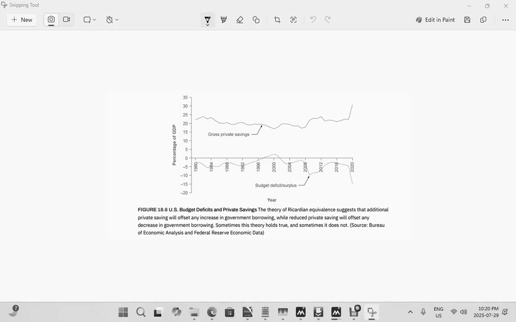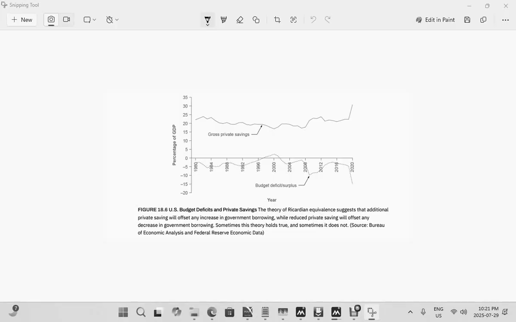And when the economy grows for the worse, let's say the economy is contracting and the GDP is shrinking, the private savings will go up. As you may notice over here, as there is a budget deficit between 2016 and 2020, these savings have gone up around the same time period. So in some cases this might be true.